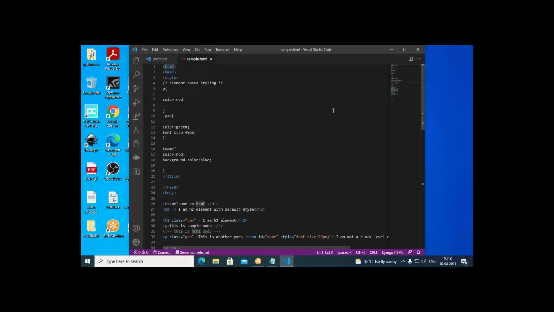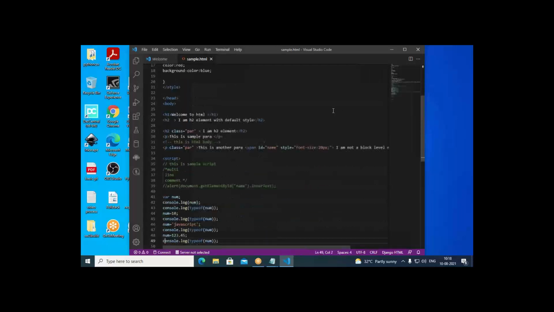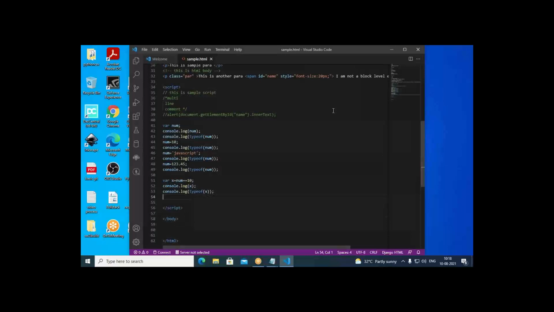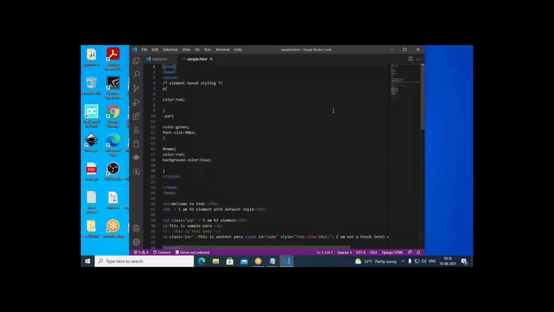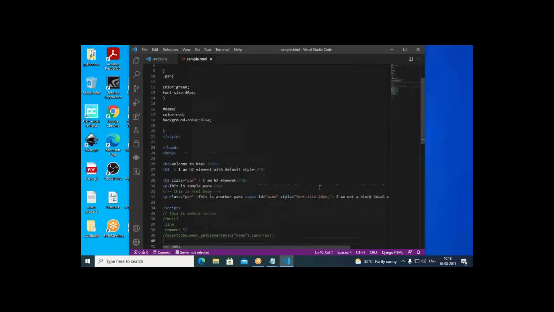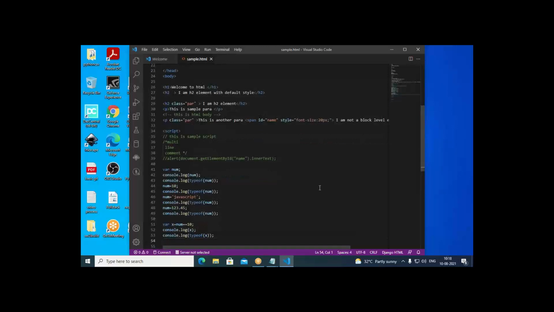So this is the HTML tag in the beginning, and in the ending we have the closing HTML tag. Then inside this, we have written a head tag. In the head tag, we are defining style. We haven't written any JavaScript here. Somewhere here we have written JavaScript using the script tag. In between the two script tags, we have written JavaScript.